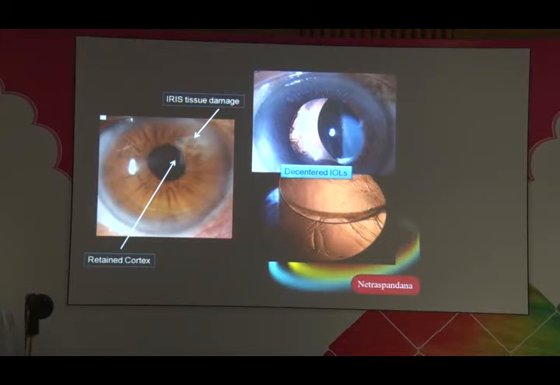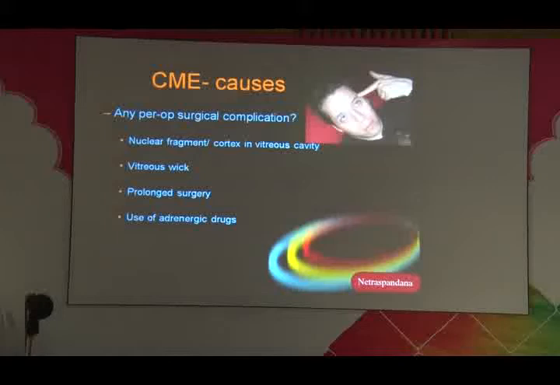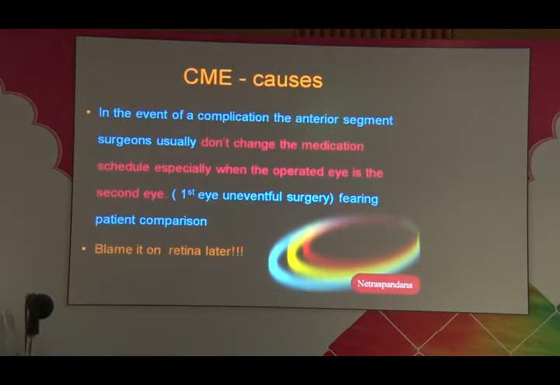Look for retained cortex and iris tissue damage that you can look for on slit lamp examination. Sometimes you may have to do a good indirect to see if there is any small nuclear fragment or cortex in the vitreous cavity. Use of adrenergic drugs during the surgery may also lead to cystoid macular edema.